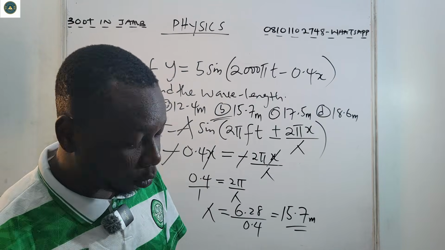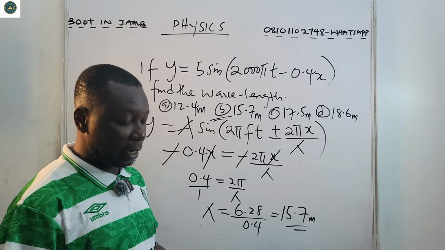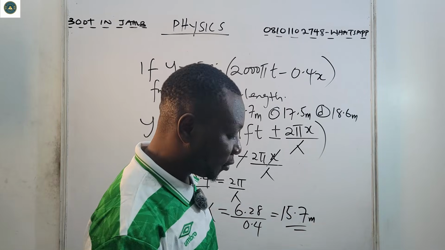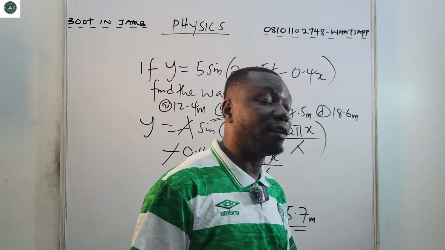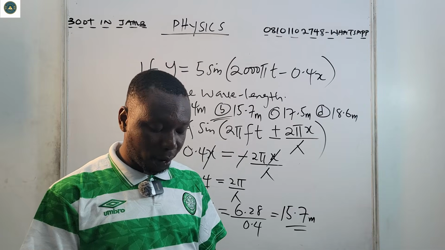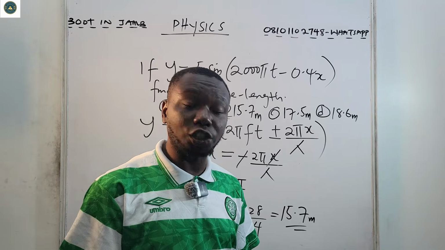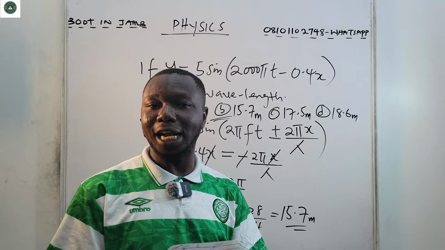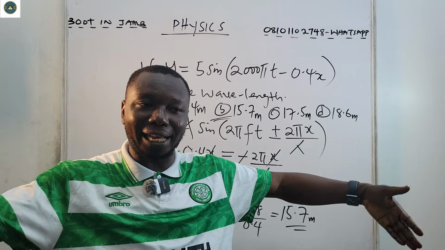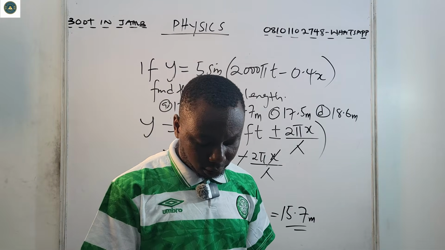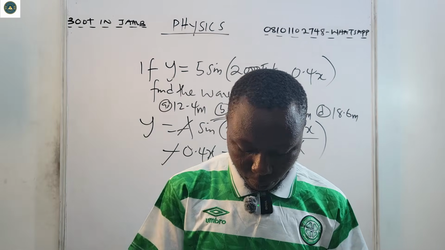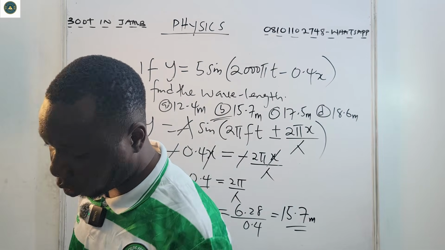Good examples of transverse waves are light waves, radio waves, and even water waves. Longitudinal waves are not at right angle; rather they are sideways. A good example is sound waves.